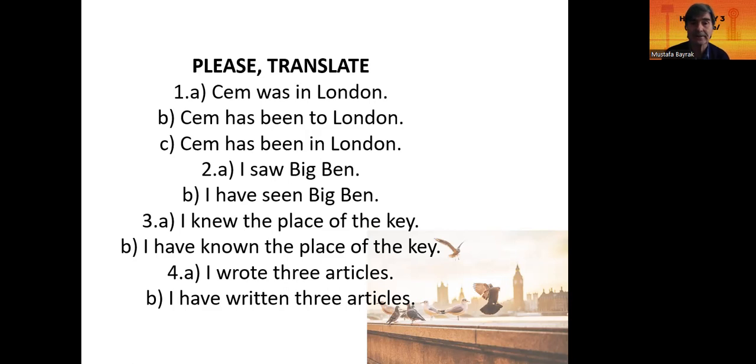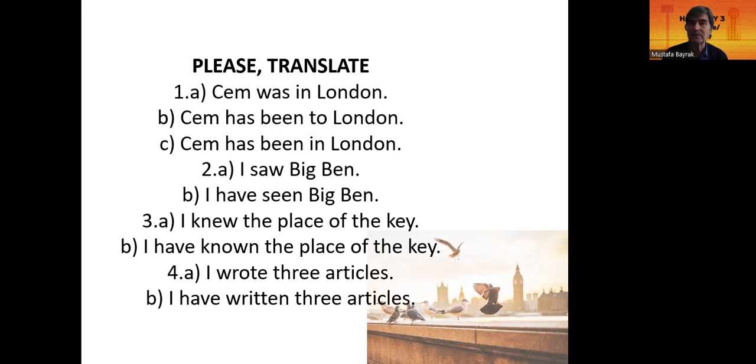Number 2A. I saw Big Ben last Sunday, for example. B. I have seen Big Ben. Okay, in my life. I have seen, as an experience, I have seen Big Ben. 3A.